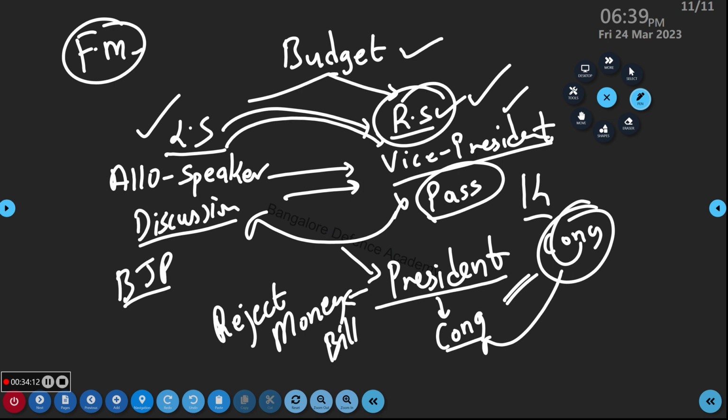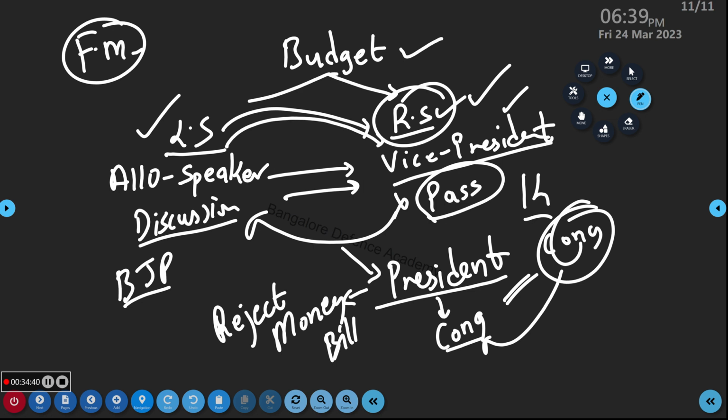The president. Now the president, can he say no? Why can he not say no? Because he only told yes in the beginning. Yes or no? Who told yes in the beginning? The president only told, okay finance minister, you can do it. So now he cannot say no. That is the reason the president cannot reject the money bill. Now why do I say so? Because when we see the constitution amendment bill, that time you will get this idea. That time you will get this idea why I am telling you so much.